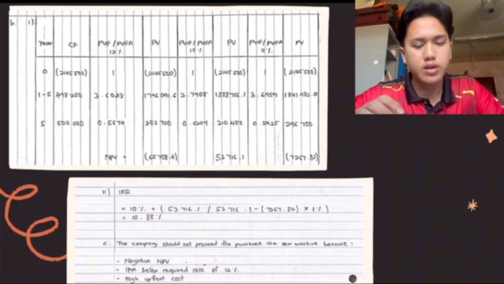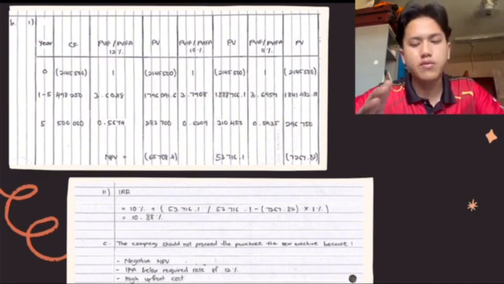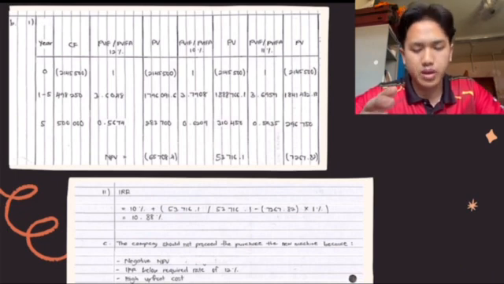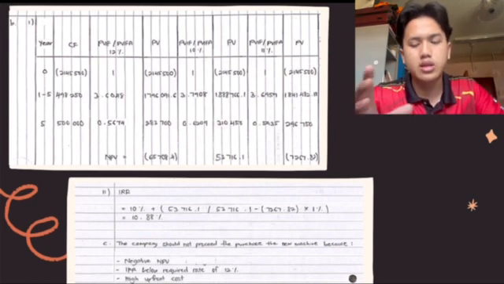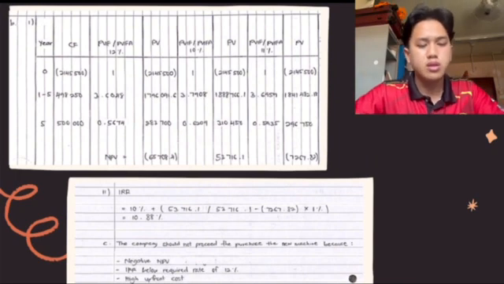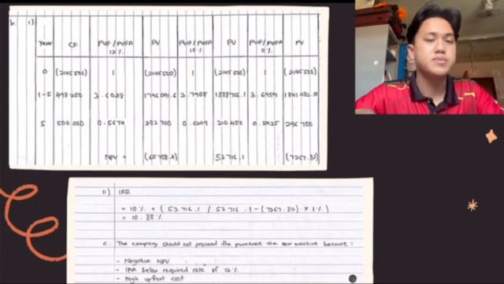So 53,716.1 divided by 53,716.1 minus the negative 7,267.82, times 1%. Why 1%? Because 10% plus 1% is equal to 11%, and we get the answer of 10.88%.